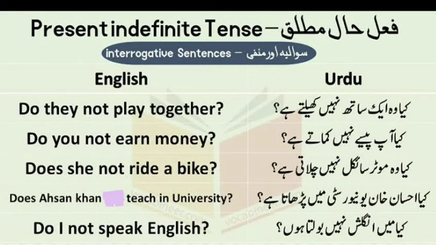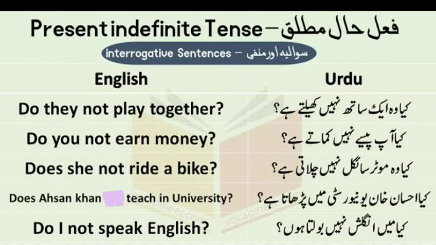Now look at these sentences along with Urdu so that your understanding of this tense is further established. Okay, क्या वो एक साथ नहीं खेलते हैं? Now look at the structure at the end of the sentence. they हैं. Do they not play together? Okay. क्या आप पैसे नहीं कमाते हैं? Now they हैं again. Do you not earn money?